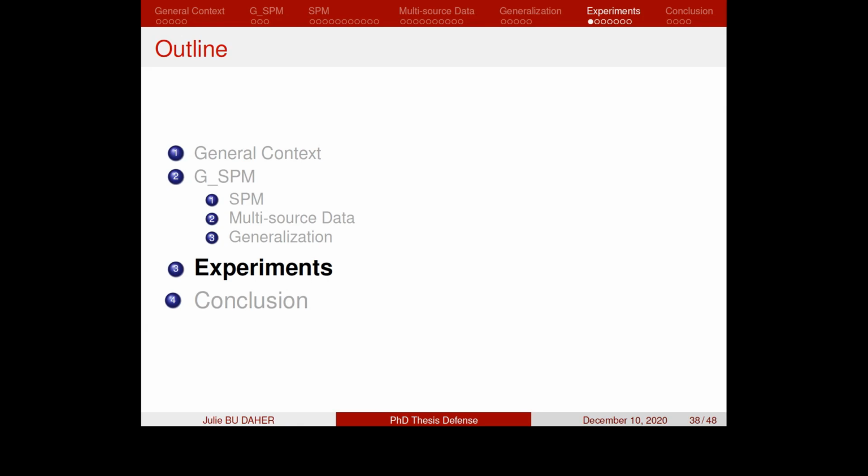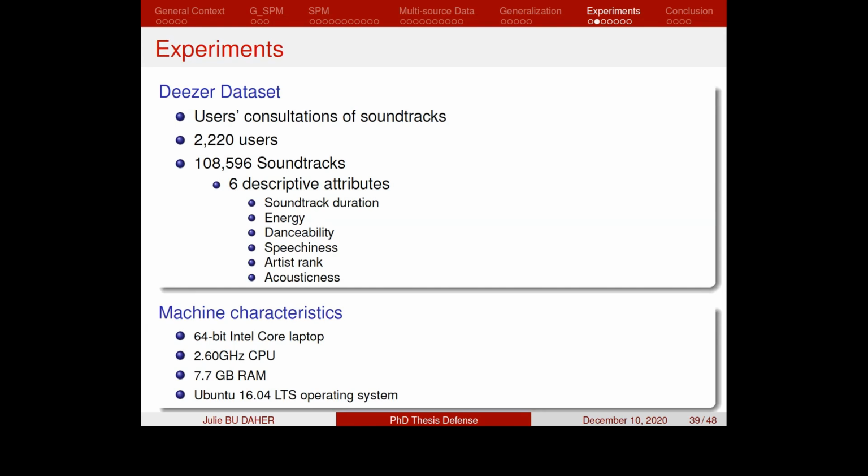The second step now is to discuss the experiments conducted in order to evaluate the GSPM algorithm. In the METAL project, we have actually encountered difficulties in obtaining an educational data set due to the data restrictions and laws, especially for students who are less than 18 years old, as there are certain restrictive laws in France for data collection.